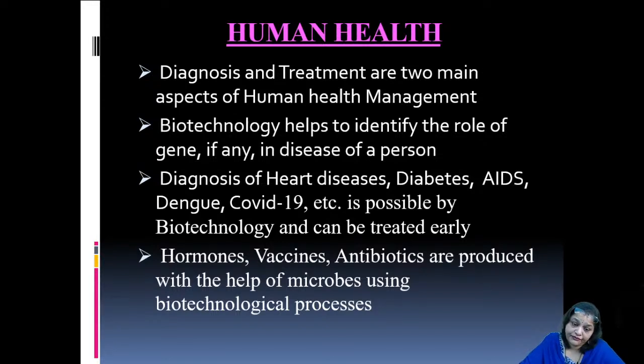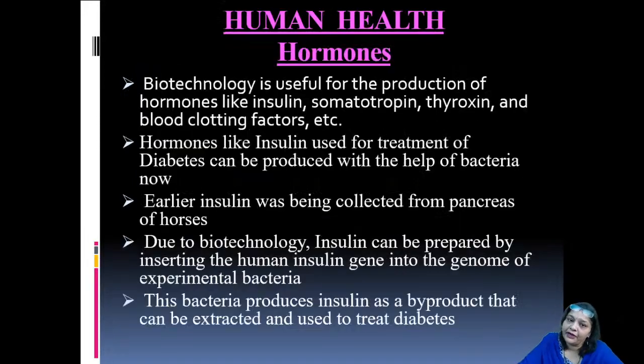Products like hormones, vaccines, antibiotics can also be produced with the help of microbes using biotechnological processes. If we talk about hormones, biotechnology is useful for the production of hormones like insulin, somatotropin, thyroxine, and blood clotting factors. Not only that, hormones like insulin, which is used in the treatment of diabetes, can now be produced with the help of bacteria. Earlier, insulin was collected from the pancreas of horses. Of course, it used to be very costly for people who were suffering from diabetes.